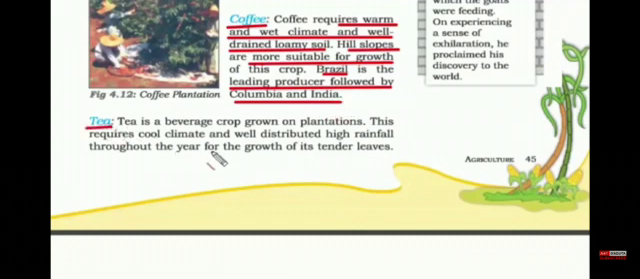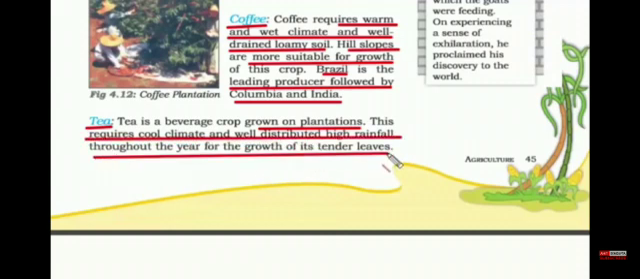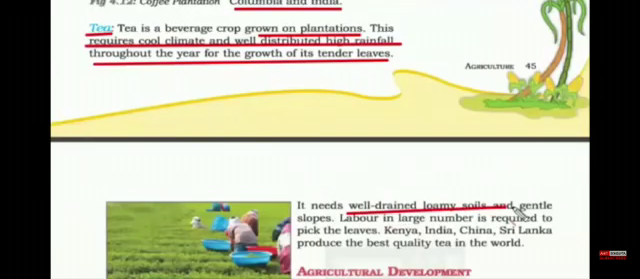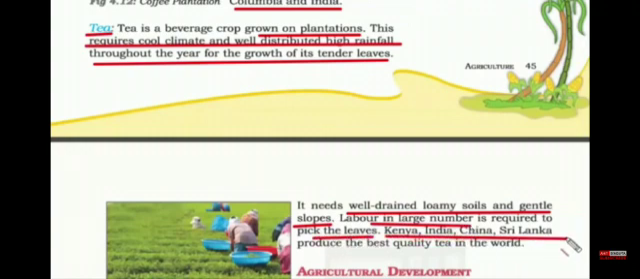And the last type of plantation crop is tea. Tea is a beverage crop grown on plantations. It requires cool climate and well-distributed high rainfall throughout the year for the growth of its leaves. It needs well-drained loamy soil and gentle slope. That's why you must have noticed that tea plantation in India is done on the slopes of Darjeeling, and you need extensive labor for this job to pick up the leaves of the tea. Kenya, India, China and Sri Lanka produce the best quality tea in the world.